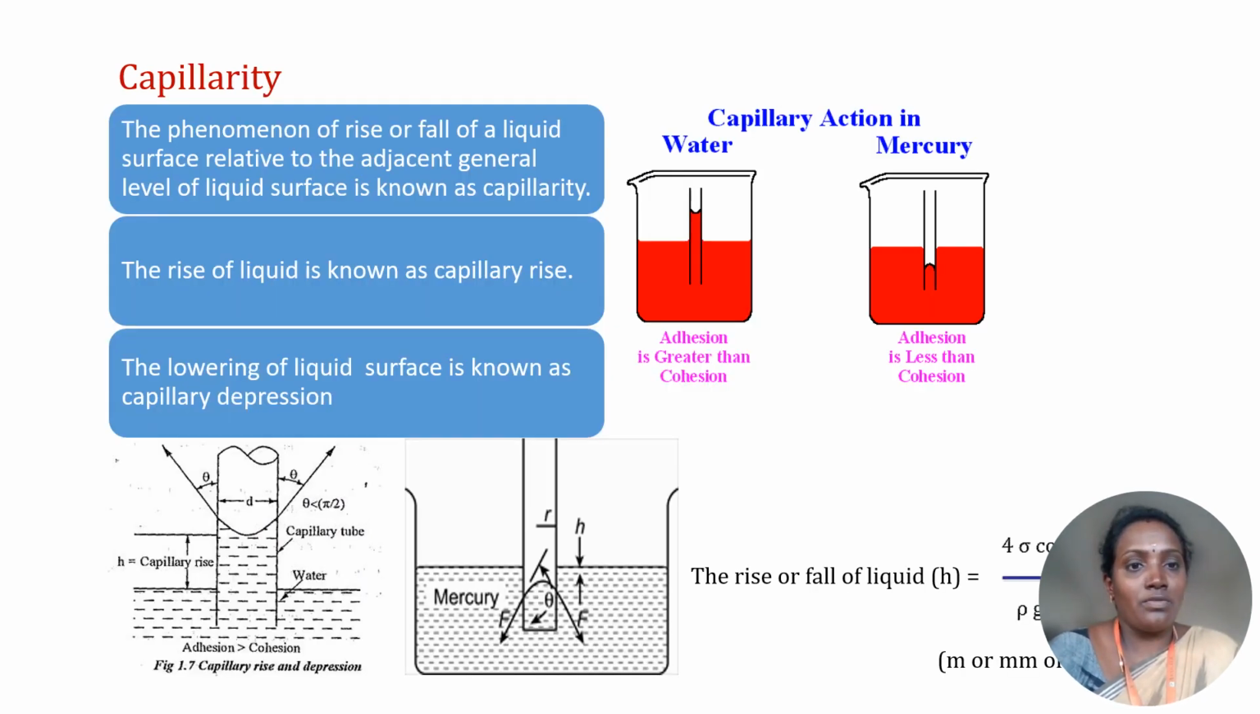Capillarity: the phenomenon of rise or fall of a liquid surface relative to the adjacent general level of the liquid surface is known as capillarity. Here I have given an example of capillary action in water and also in mercury. In water, adhesion is greater than cohesion, and in mercury, adhesion is less than cohesion. These are the examples for capillarity. The rise of the liquid is known as capillary rise. The lowering of the liquid surface is known as capillary depression. Thank you.